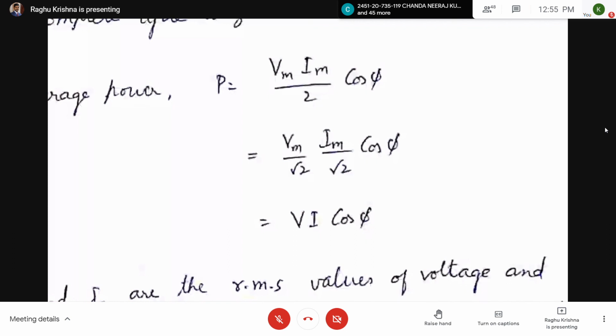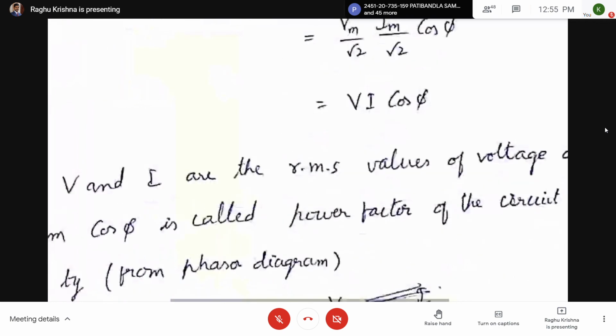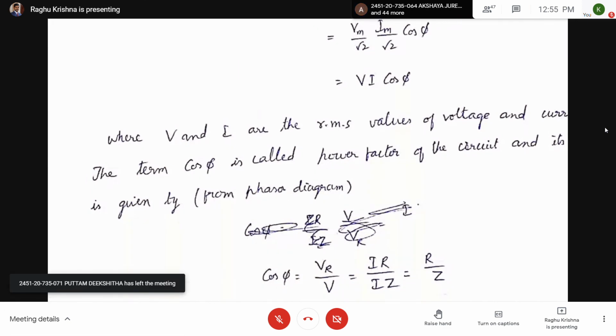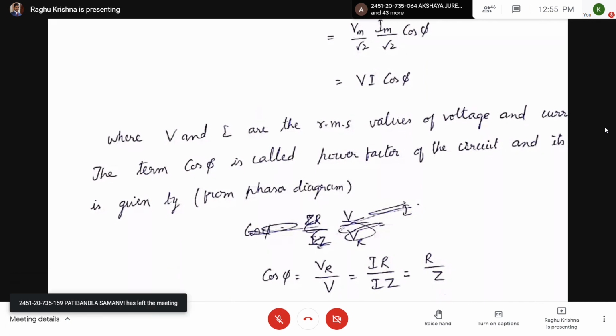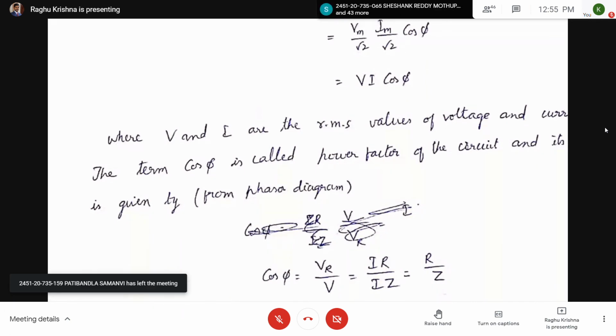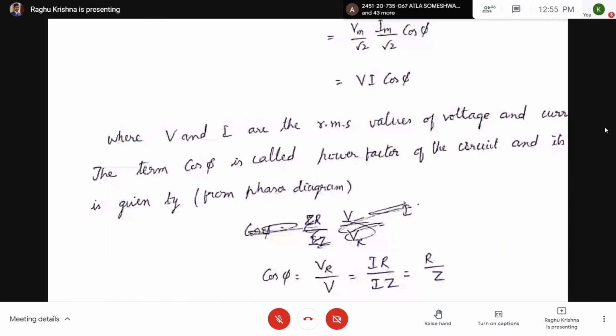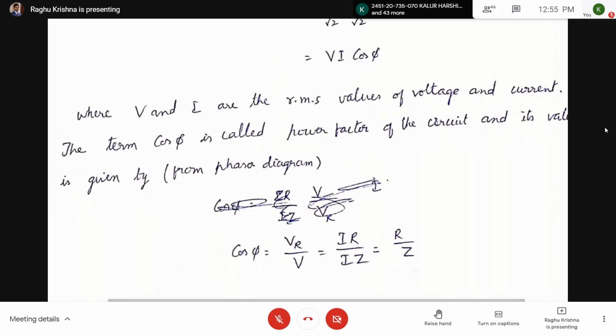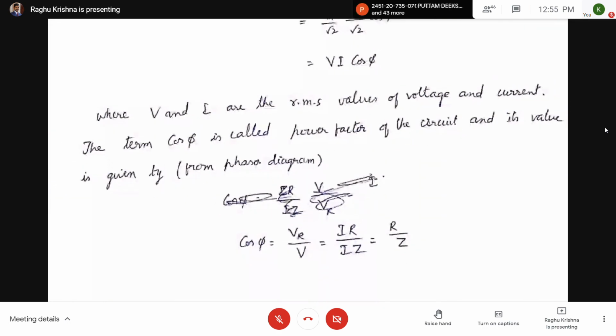So if you take RL circuit, the average power is given by Vi cos phi. V and I are the RMS values of the voltage and current. The term cos phi is called the power factor of the circuit. Now in an AC circuit, the power is given by Vi cos phi, with cos phi equal to 1 for resistive circuits. Its value is given by cos phi equal to VR by V, which is equal to R by Z.